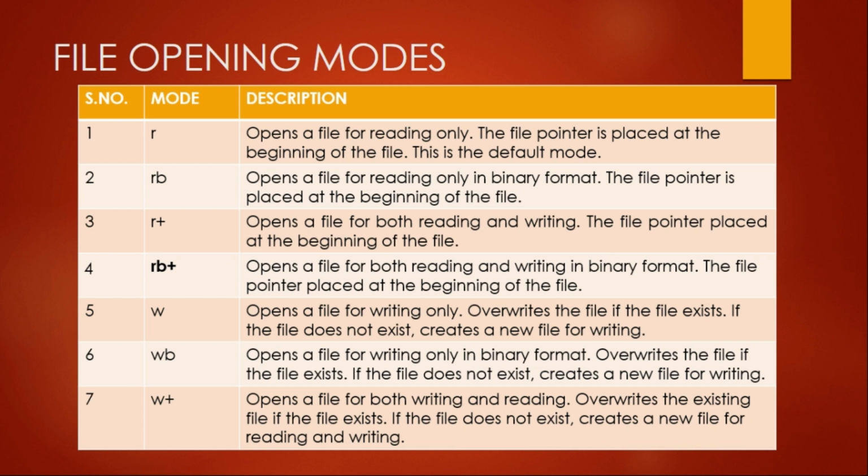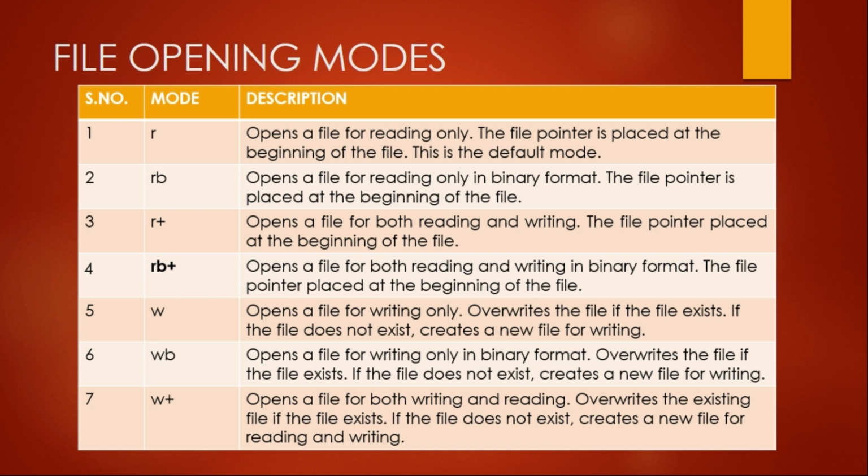So when we are using R mode, we are opening the file for reading only, and the file pointer will be placed at the beginning of the file. Second one is RB. If we want to open the file in a binary format, then we have to use RB. Again, the file pointer is placed at the beginning of the file. R plus opens the file for both reading as well as writing.